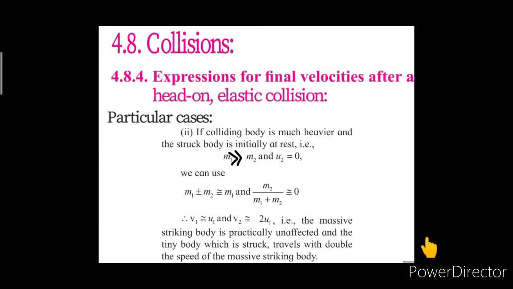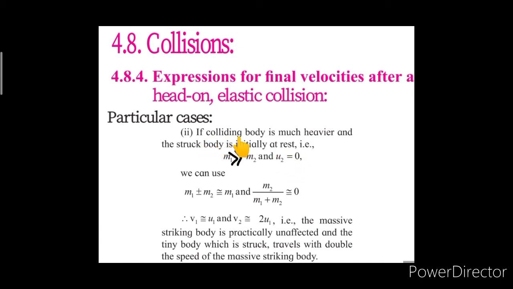Now let's have the next case. If the colliding body is much heavier and the struck body is initially at rest, that means here we are considering that the body having the mass m1 is much heavier and the struck body is initially at rest. That means the mass m1 is much greater than mass m2, and the body having the mass m2 is initially at rest. That means the initial velocity of the mass m2, that is u2, is equal to 0.